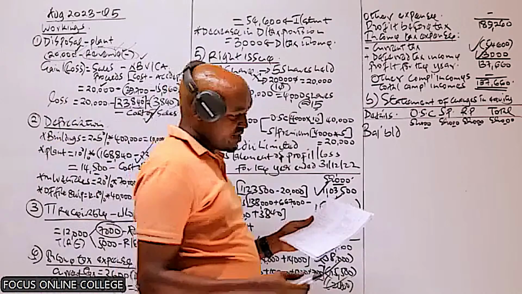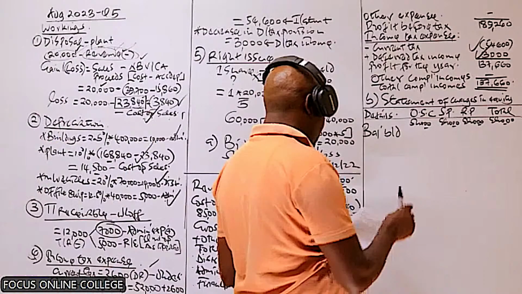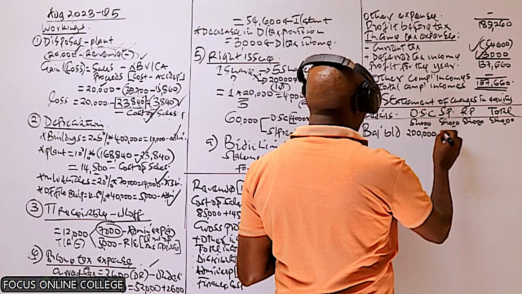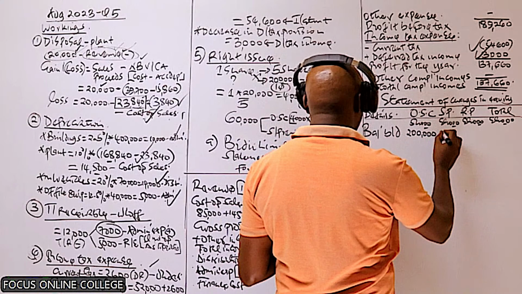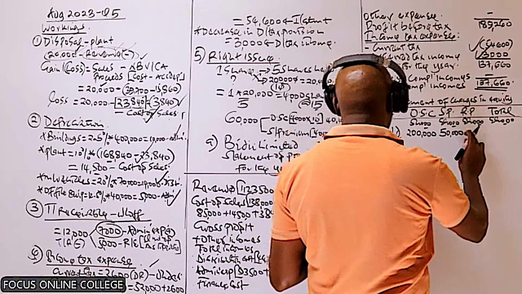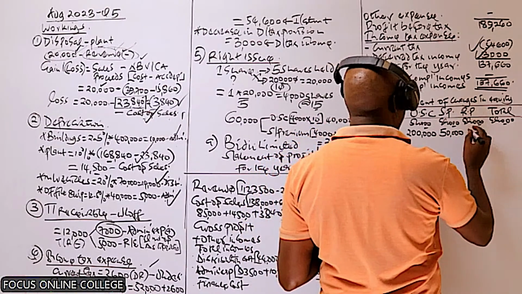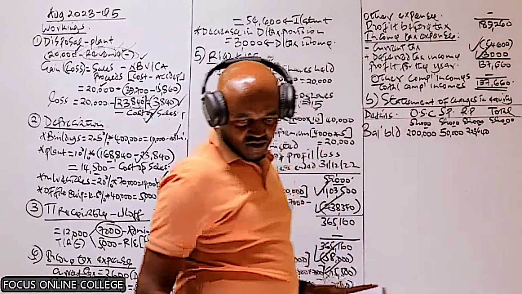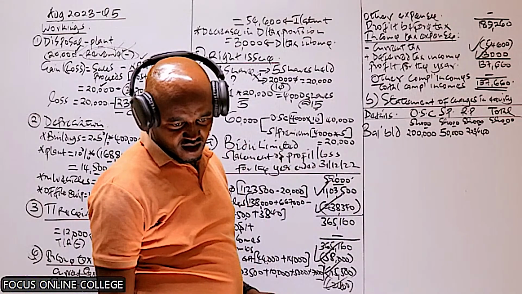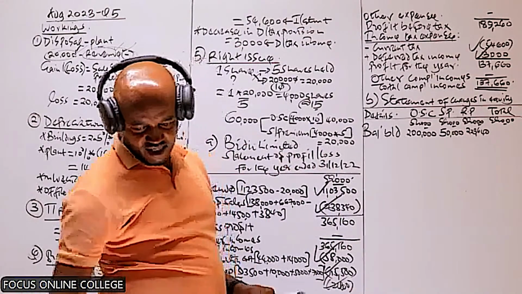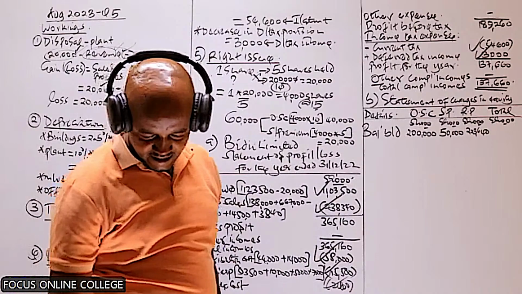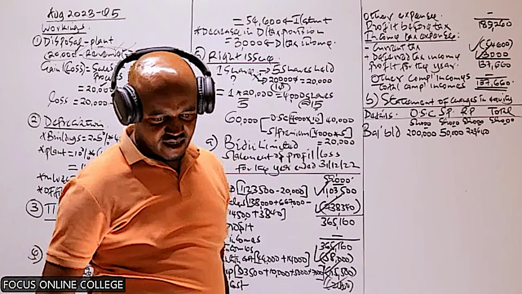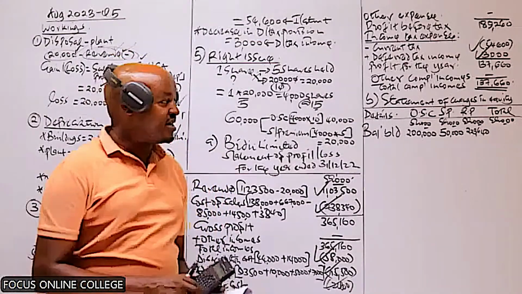So we record the opening balances. So for the share capital, this is 200,000. Share premium is 50,000. Retained earnings is 223,640. Yes. I think the internet is fluctuating. I don't know what is happening, but I don't think it is that bad.